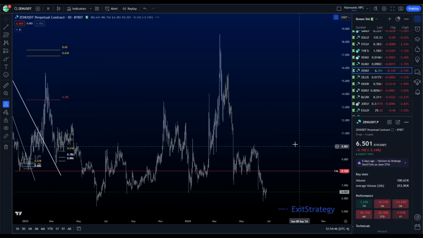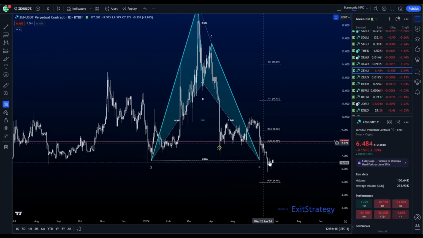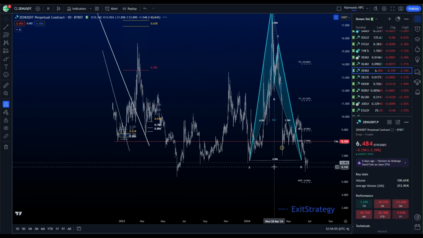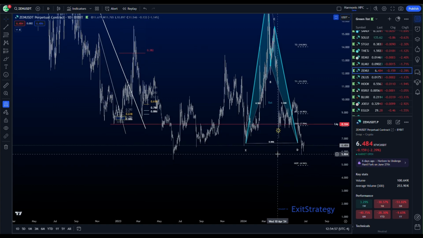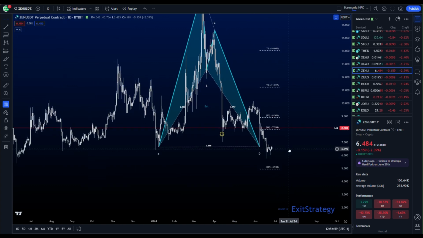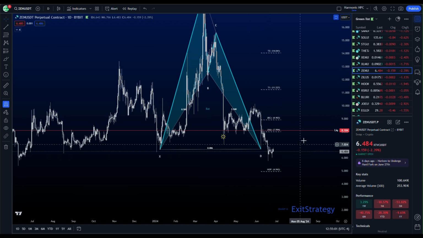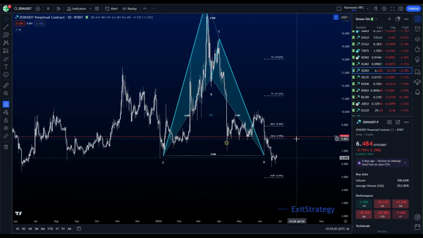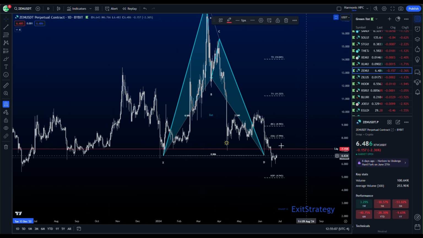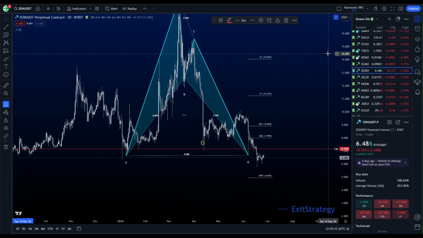Zen is a daily bat pattern. We had a good reaction off this wick. Good reaction here at the initial completion. Now we've dripped under. We've taken the liquidity. We've come almost all the way down to a new low. Let's see if we can get traction here. Break back above this red line, which is no longer just liquidity. Let's put it here. That's really the level I want to see it break and hold over. If we can break and hold over here, we should be pretty good for more liftoff.